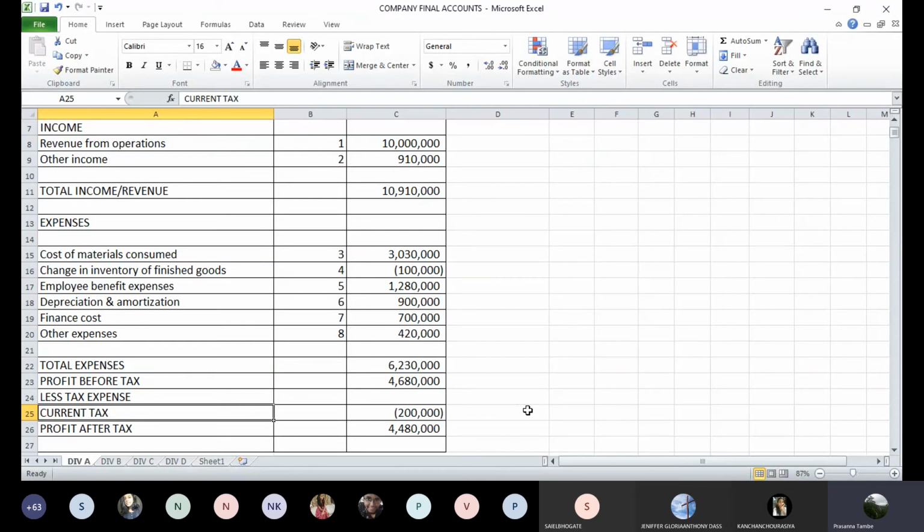So 62 lakh 30,000 total expenditure. Profit before tax is 46 lakhs 80,000. Less tax expense. We have only current tax expense. There is no deferred tax expense this time. So current tax expense is 2 lakh rupees as per the information given. So profit left over after tax is 44 lakhs 80,000 rupees. That's the leftover profit after tax.